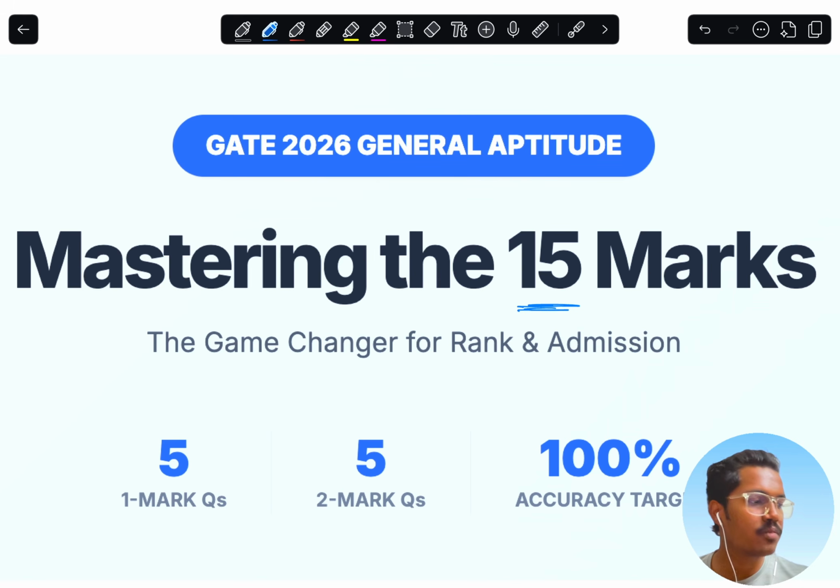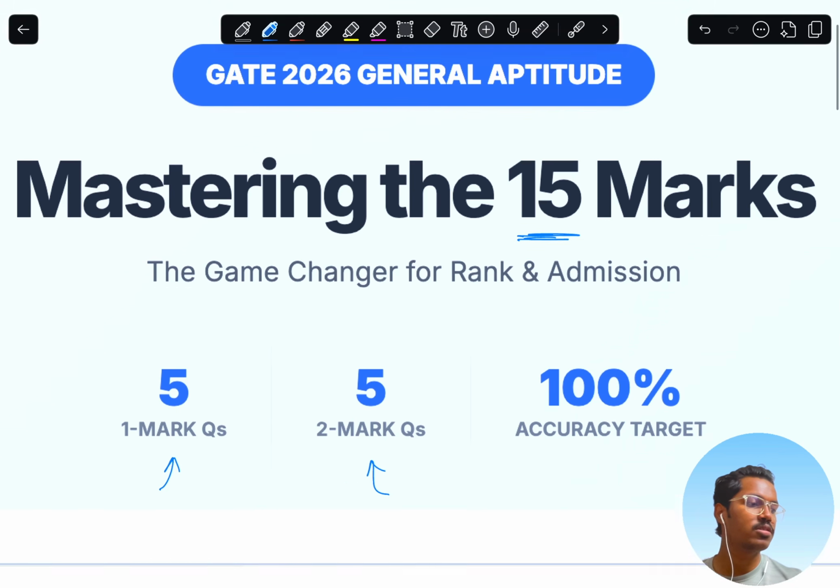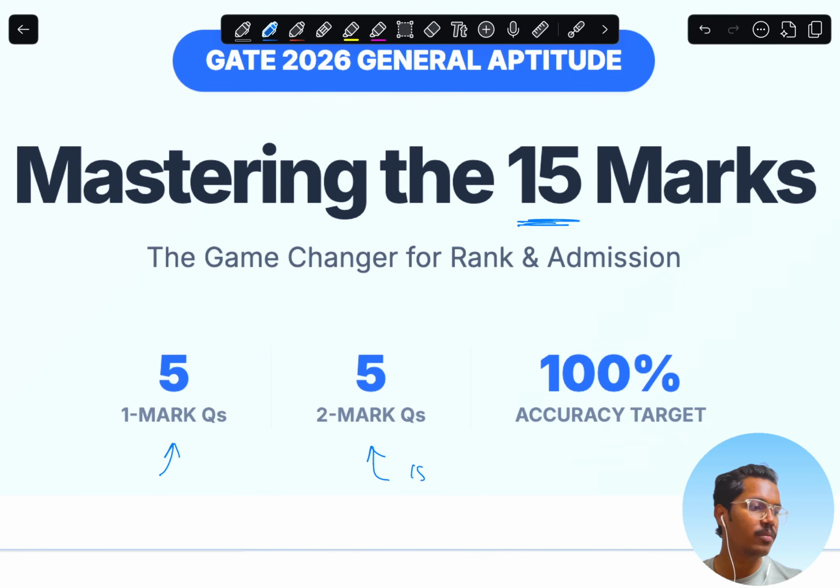So 15 marks is a very good amount of marks which you can acquire directly by just practicing a few PYQs in less than 15 to 20 days. If you are already in the fourth year and have prior experience of practicing aptitude for your placement season as well. So GATE 2026 General Aptitude is generally divided into 5 questions of 1 mark and 5 questions of 2 marks each, which will be equal to 15 marks.